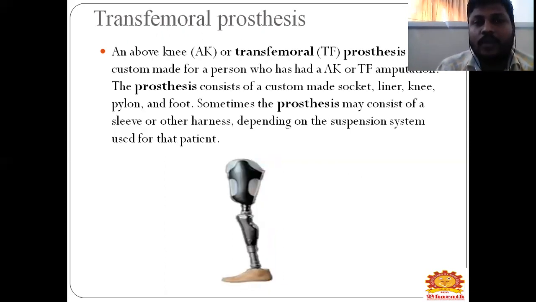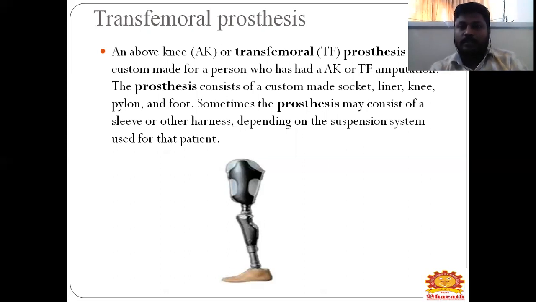Next one is transfemoral prosthetics, above knee, that is AK, or transfemoral, that is indicated as TF. Transfemoral prosthetics is custom made for a person who has had an above knee, that is AK or TF, amputation. The prosthetic consists of a custom made socket, liner, knee, pylon, and foot. Sometimes the prosthetic may consist of sleeves or other harness, depending on the suspension used for the patient.